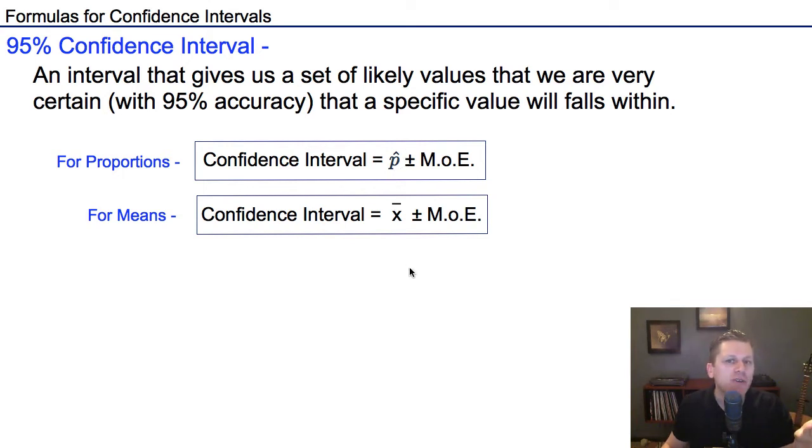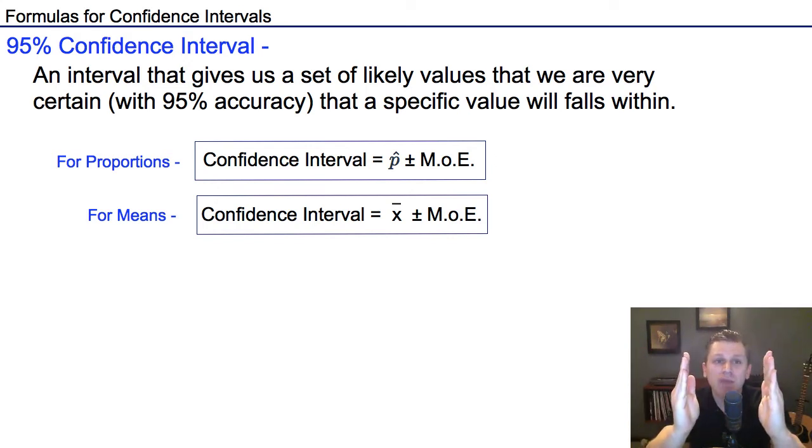You might be wondering why we use a 95% confidence interval. Well, there are different confidence intervals, but it changes the interval of that set of likely values. For instance, imagine a 95% confidence interval ranges between these two numbers. If I decide that I want to be 99% confident, what happens is that interval gets larger because I'm more certain.